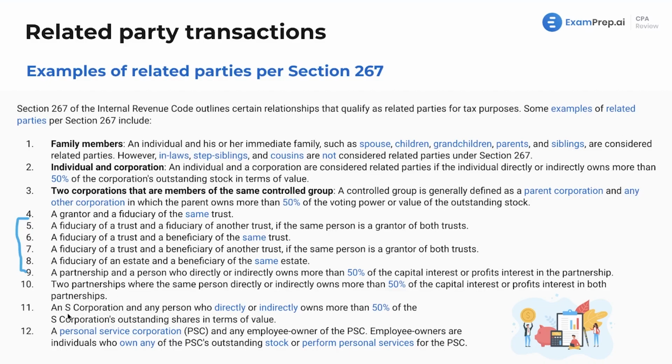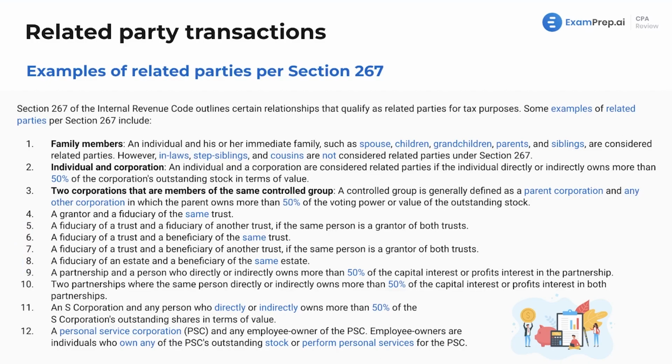And then we see similarly here in S corporations, any person who directly or indirectly owns more than 50% of the S corporation's outstanding shares in terms of value. Lastly here, a personal service corporation and any employee owner of the PSC. Employee owners are individuals who own any of the outstanding stock or perform personal services for the PSC. Make sure you're familiar with these. All these examples of related parties.